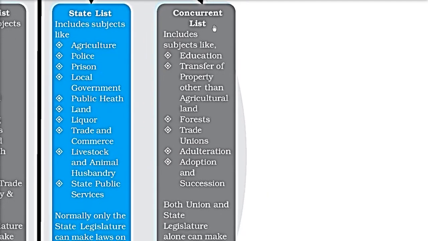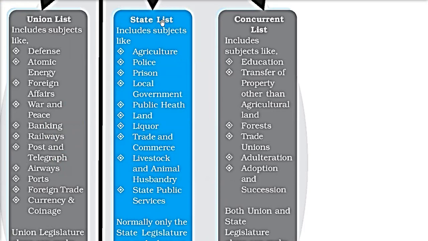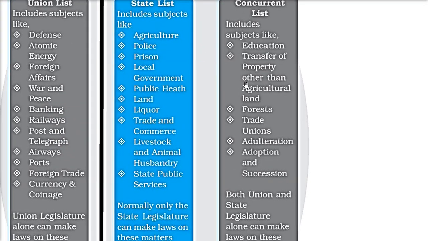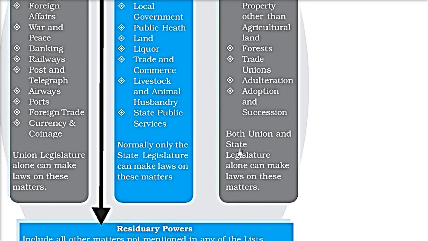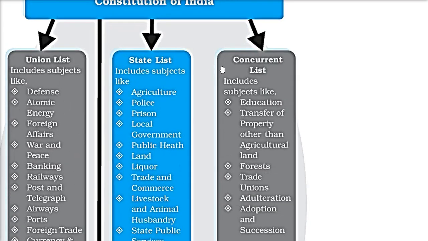Then we have the concurrent list. Concurrent list means these are common to the state and union, so they can make laws on this. Education, transfer of property other than agricultural land, forest, trade unions, adulteration, adoption and succession. So both union and state legislatures can make laws on these matters. And if there is any conflict between the union and state government, say for forest, the state is making a law and the union government is also making a law on the same matter, then the union law will supersede the state government law.